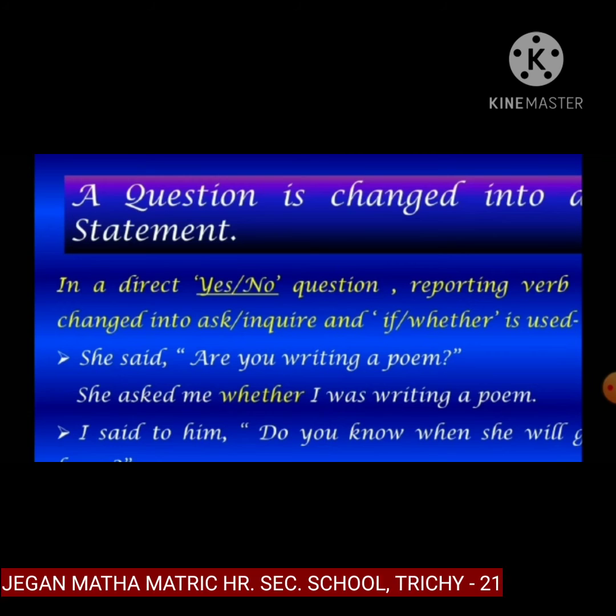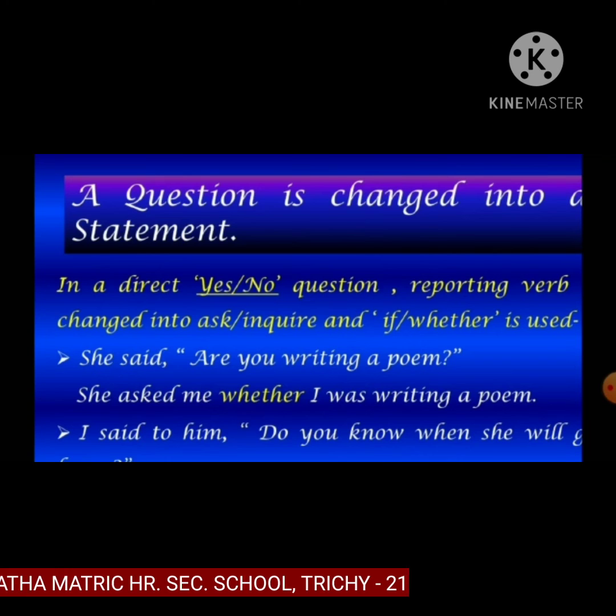Interrogative sentence. A question is changed into a statement. In direct yes or no questions, the reporting verb changes to ask or inquire, and if or whether is used. Another type is the WH question. She said, are you writing a poem? This is yes or no type. She asked me whether I was writing a poem.